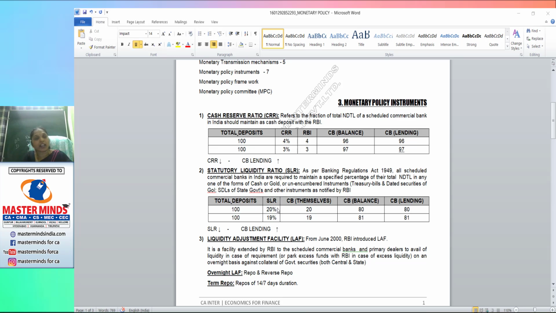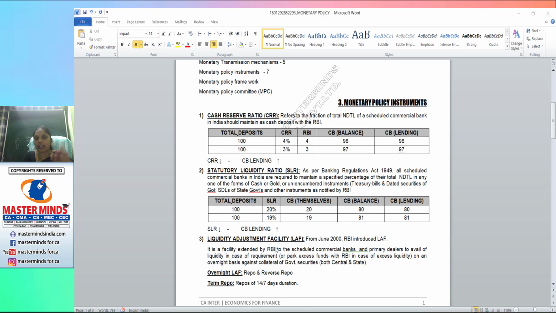When I reduce the SLR from 20 to 19%, the commercial bank lending has increased from 80 rupees to 81 rupees. So whenever I want to increase money supply or lending or credit supply or liquidity or employment or investment in the economy, I can opt for reducing the SLR. It will increase the credit supply.